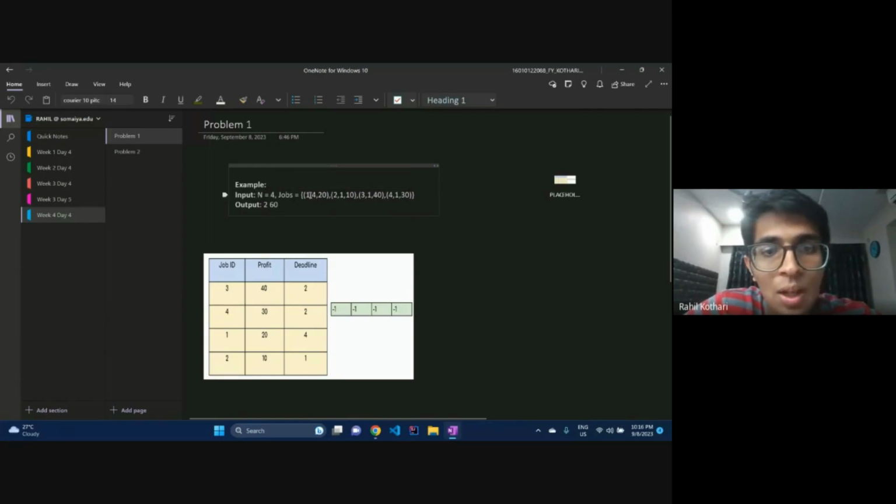Over here, you can basically ignore the first value in every vector. It's basically saying what the job number is, really irrelevant to us. The second value is the deadline of every job: 4, 1, 1, 1. So three jobs have a deadline of 1, and the values are 10, 20, 30, 40 of the four jobs. So yeah, that's our problem, right?